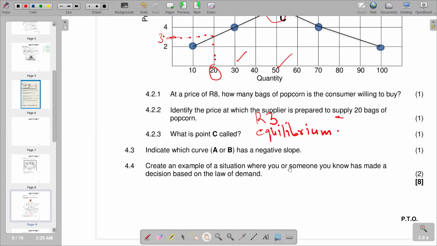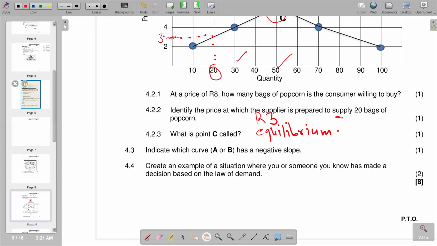And then we go to 4.4: create an example of a situation where you or someone you know has made a decision based on the law of demand. So basically, you're just going to give an example whereby the price has increased and we are going to purchase a lesser quantity of the product because of the increase. That shows an inverse relationship, which is shown by the law of demand. Or you can explain it conversely: if the price decreases, obviously the quantity that you are going to buy will increase because it's now cheaper. So basically, that's how we are going to present it.